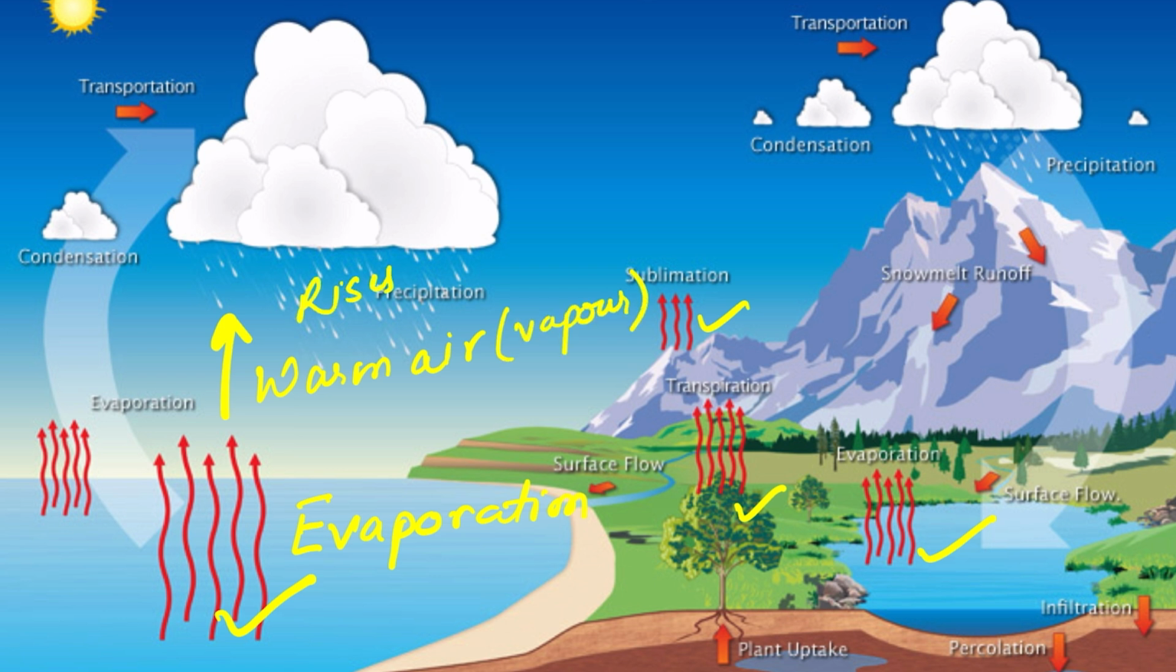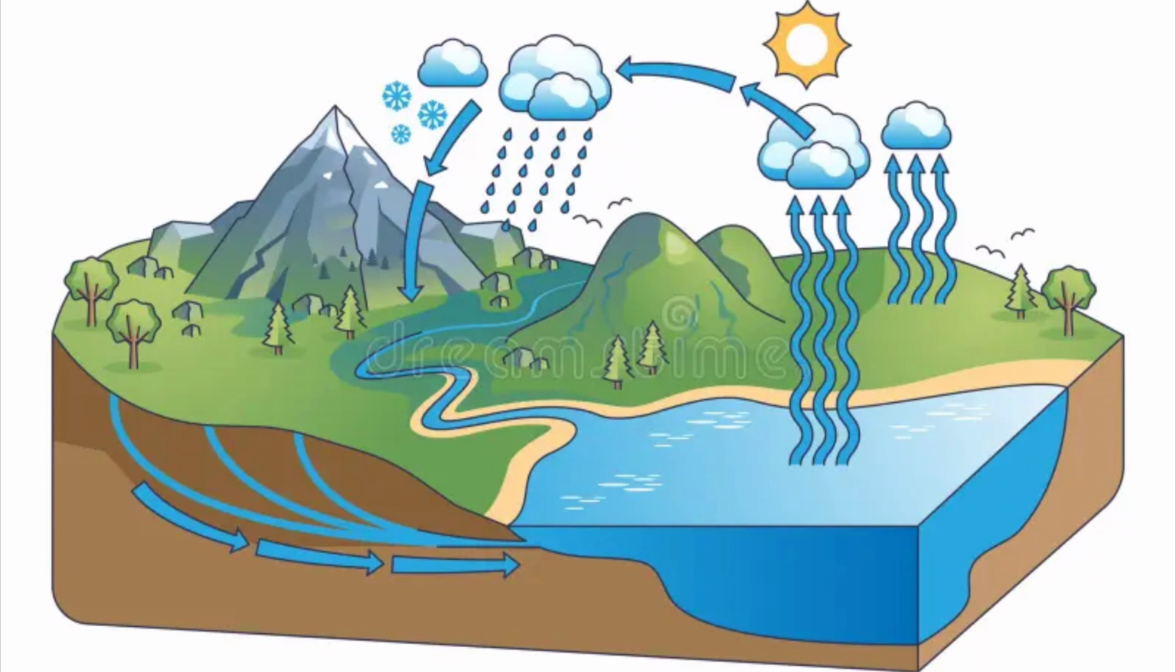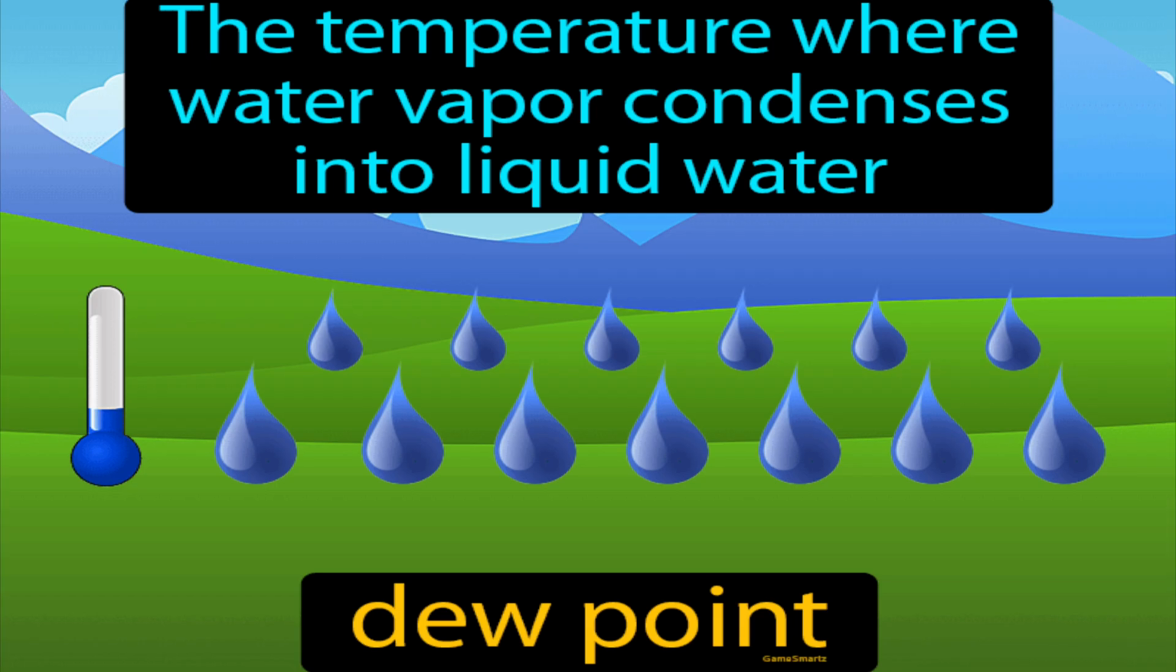When warm, moist air rises, it begins to cool. This cooling can happen when warm air meets cooler air, or when it comes into contact with a cool surface, reaching the dew point. The dew point is the temperature at which the air becomes saturated with water vapor and can no longer hold all the moisture. When the air reaches this temperature, the water vapor starts to condense, or change back into liquid water.